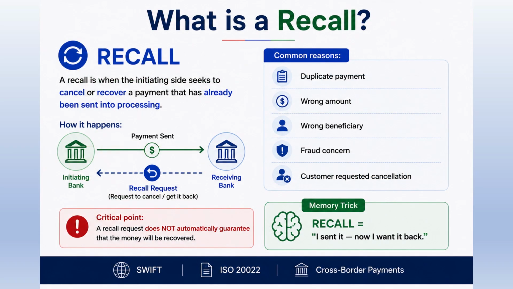A recall is different from both reject and return. Here, the initiating side seeks to cancel or recover a payment that has already been sent into processing. Why might this happen? Maybe the payment was duplicated. Maybe the wrong amount was entered. Maybe it was sent to the wrong beneficiary. There may be a fraud concern. Or the customer may request cancellation. The easiest way to remember recall is, I sent it, now I want it back.